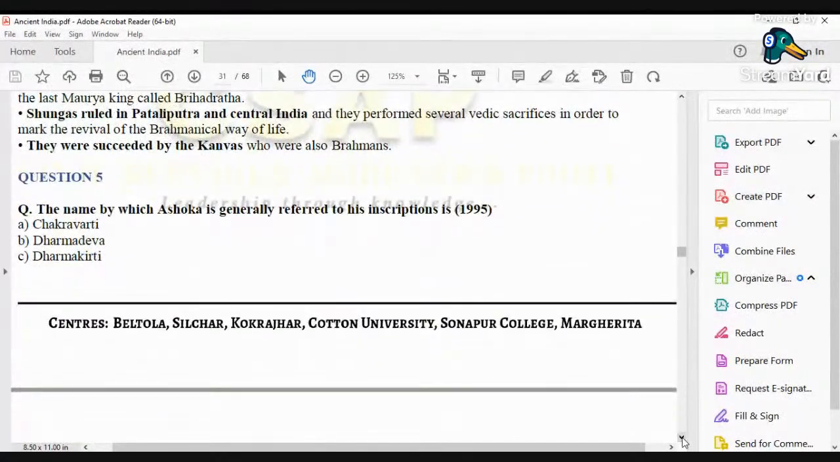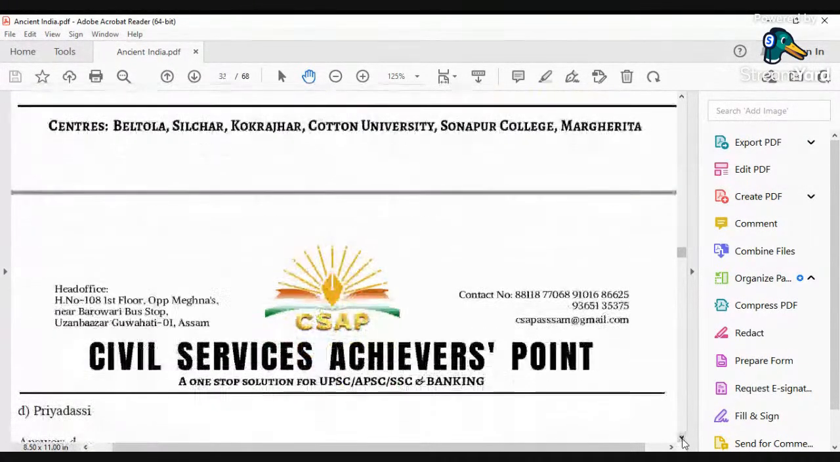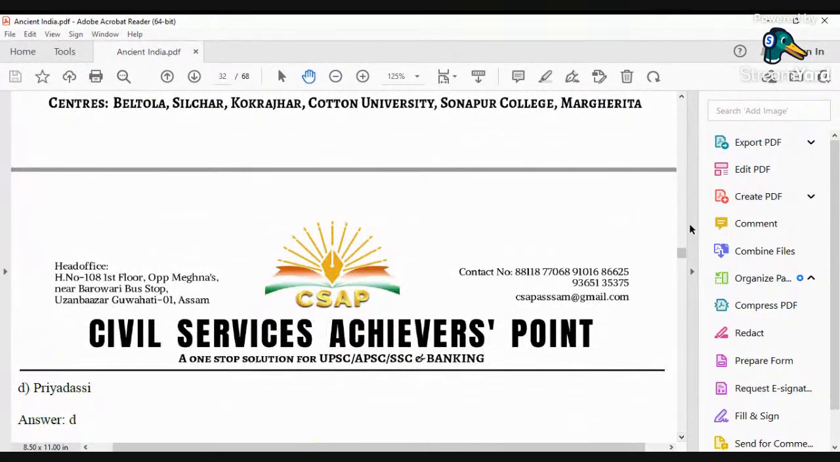See, the name by which it was asked in 1995, a very, very important question. The name by which Ashoka is generally referred to in his inscriptions is: Chakravarti, Dharmadev, Dharmakirti, and option D is Priyadasi. And the right answer is Priyadasi, that is, beloved of the gods.